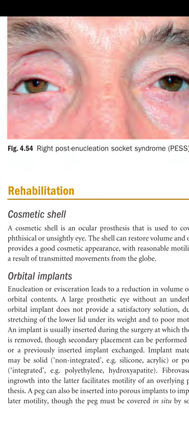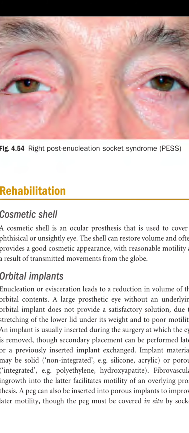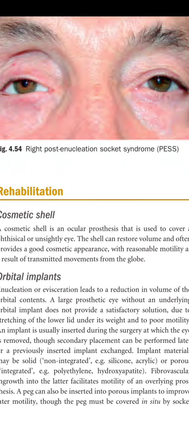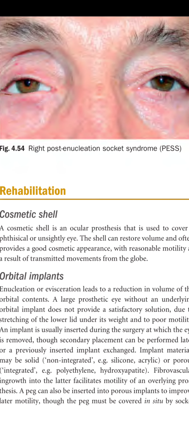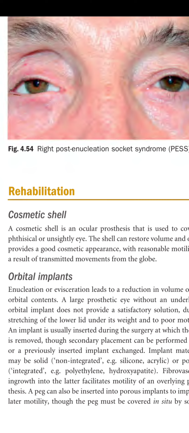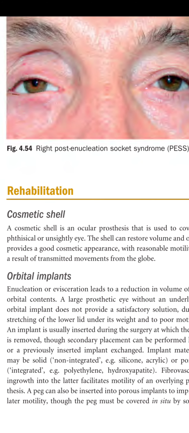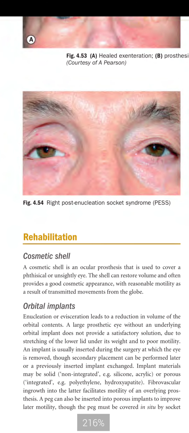So orbital implants: enucleation or evisceration lead to a reduction in the volume of the orbital content. A large prosthetic eye without an underlying orbital implant does not provide a satisfactory solution due to stretching of the lower lid under its weight, or due to poor mobility. An implant is usually inserted during the surgery at which the eye is removed, though secondary placement can be performed later or a previously inserted implant exchanged. So usually the implant is placed during the removal of the eye, but sometimes it can also be placed secondarily.